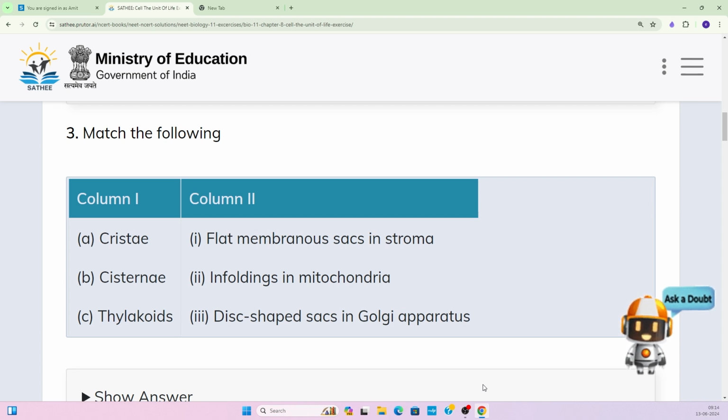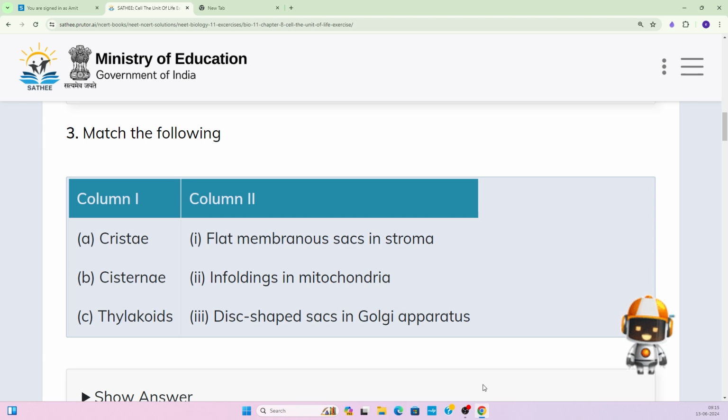Option C, that is the thylakoids. So thylakoids are flat membranous sacs present in the stroma. Stroma is the liquid substance present inside the chloroplast, right? The chloroplast is a double membrane structure, and inside it you see some flat structures called thylakoids.